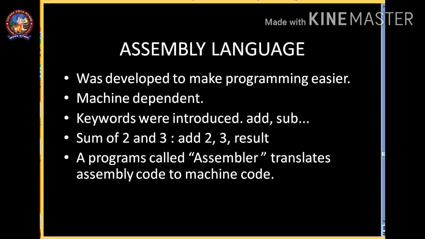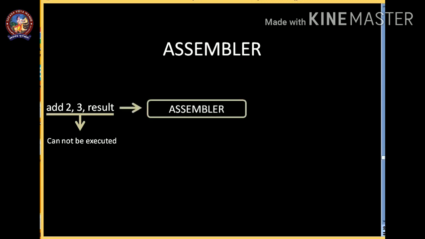So what is an assembler? Take the same example, add 2, 3, result. This cannot be executed directly, so we need an assembler which translates the code into binary code. Now the binary code can be executed by the CPU.